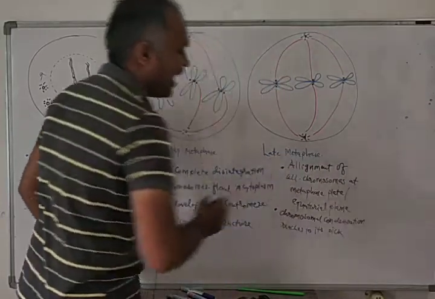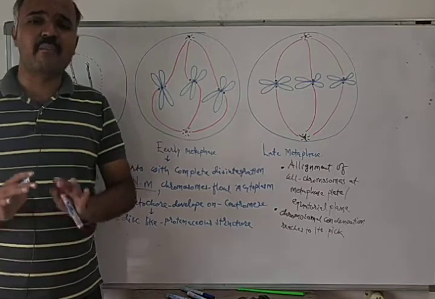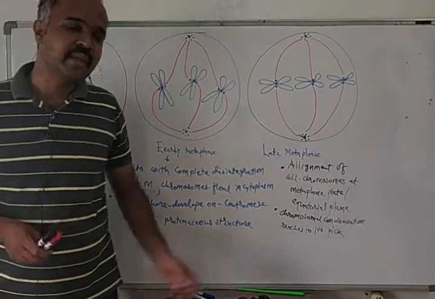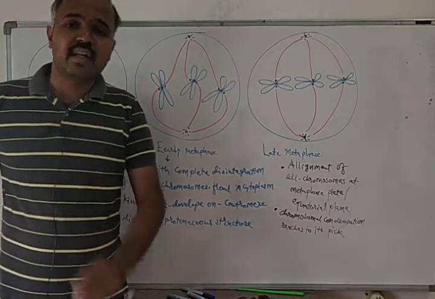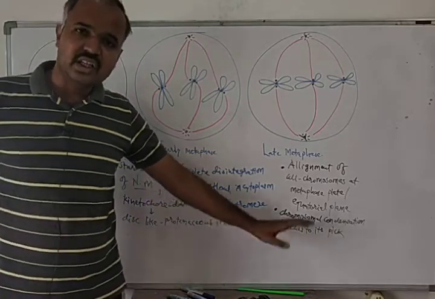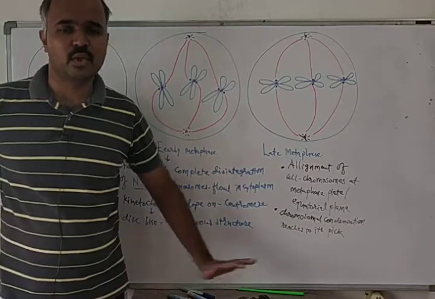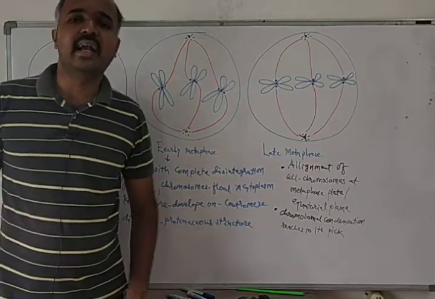At this time, chromosomal condensation is maximum. Chromosomes are maximally condensed in which phase of the cell division? They are maximally condensed during the late metaphase of the cell division.